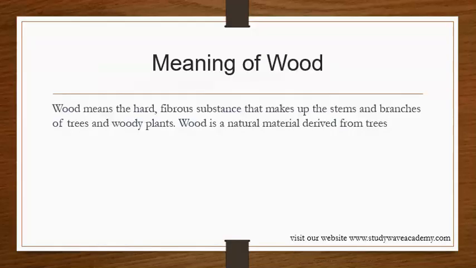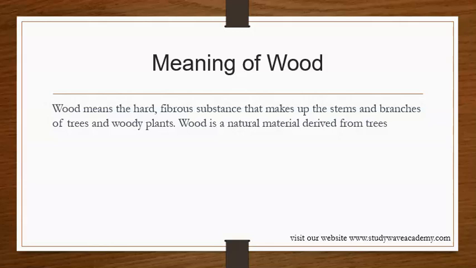What do we mean by wood? Wood means the hard fibrous substance that makes up the stems and branches of trees and woody plants. Wood is a natural material derived from trees.